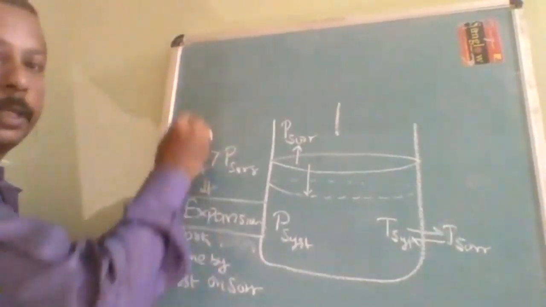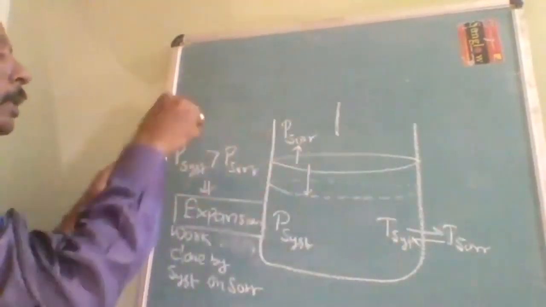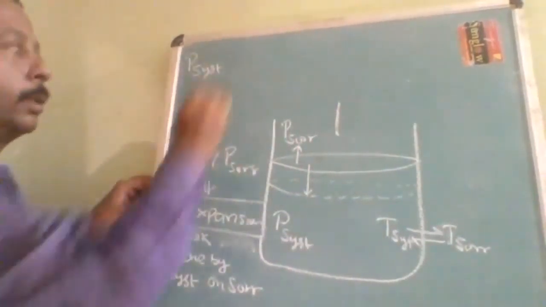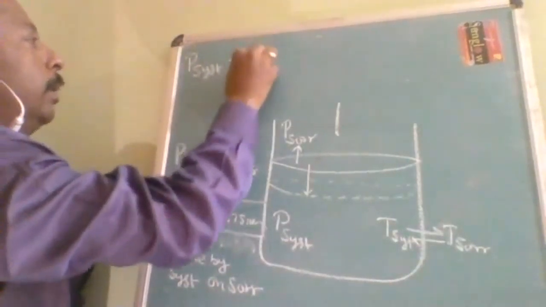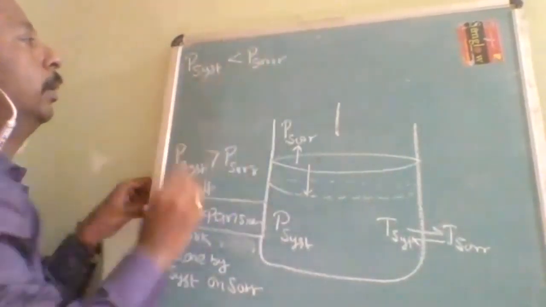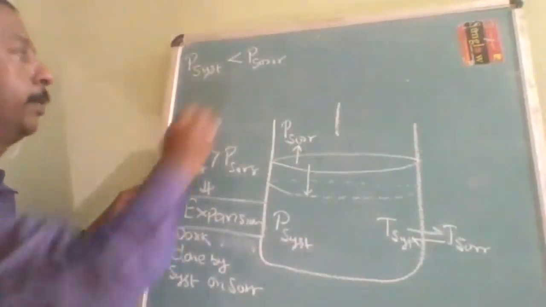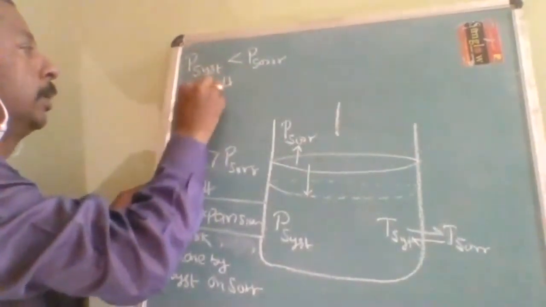Now the second condition: P system less than P surrounding. The surrounding pressure is more. That time, instead of expansion, compression is going to take place.